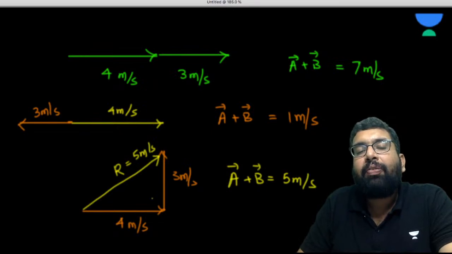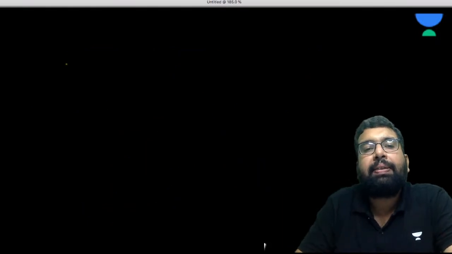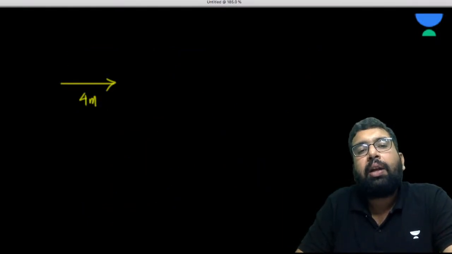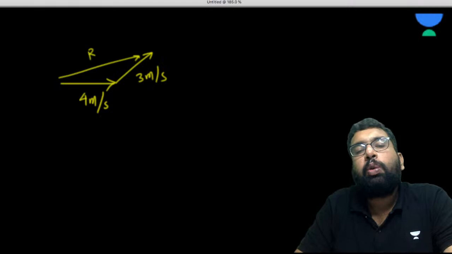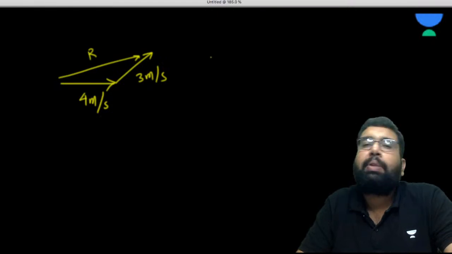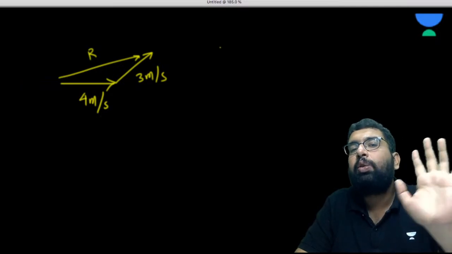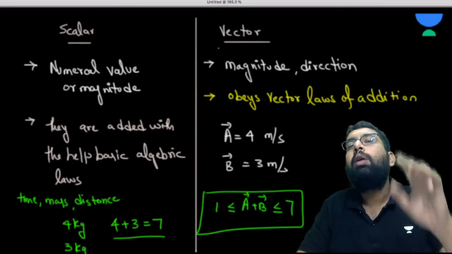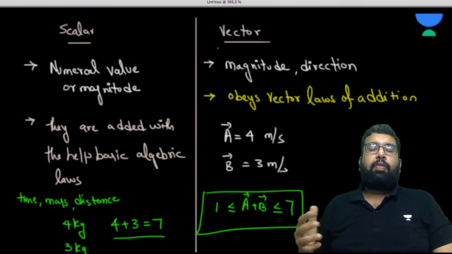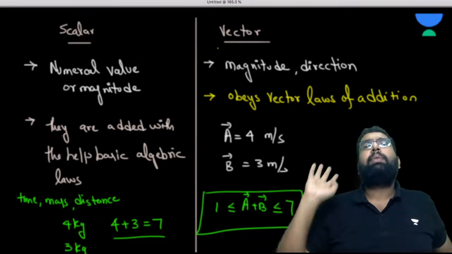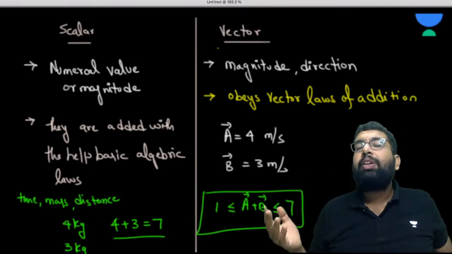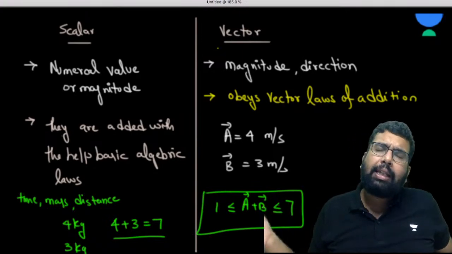And I tell you, if this 4 meter per second and 3 meter per second would be like this, let's suppose they are going to be like this, then this is going to be the resultant. So again from here you are going to get something other than the values that you have got so far. So my point is, two scalar quantities, when they are added, you always get the same result. Like 4 and 3, when they are added, you always get 7.